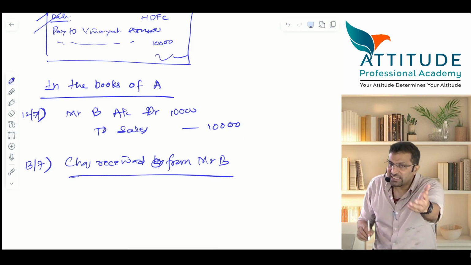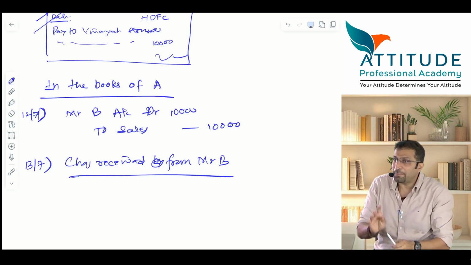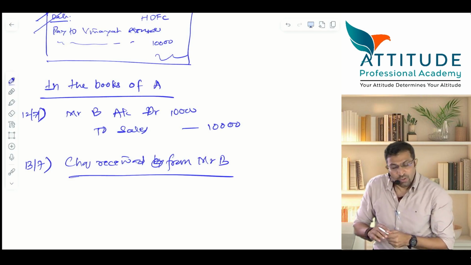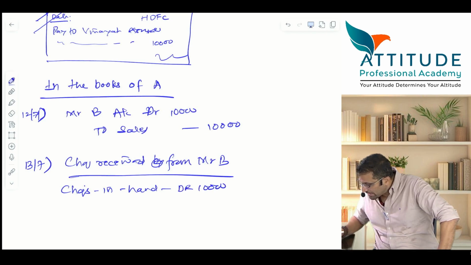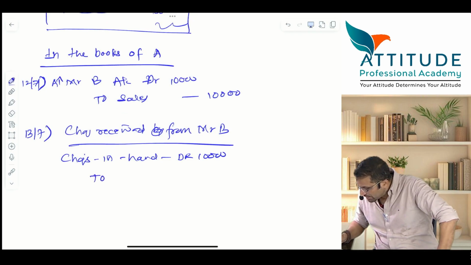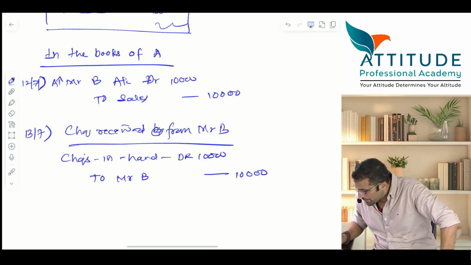Have you deposited that check into the bank or have you kept it? Now, if you have kept it, you cannot say bank account debit. You have to say checks in hand account debit, 10,000. And who has given that check? Mr. B. So Mr. B was an asset. Now asset comes down. Mr. B account will get closed. Yes or no? Please tell me. All of you are able to understand?